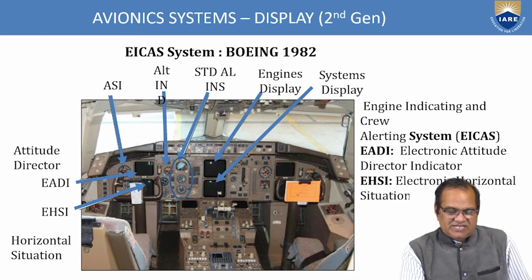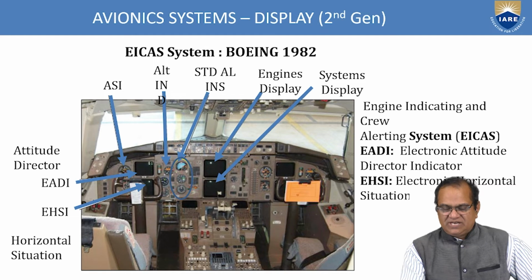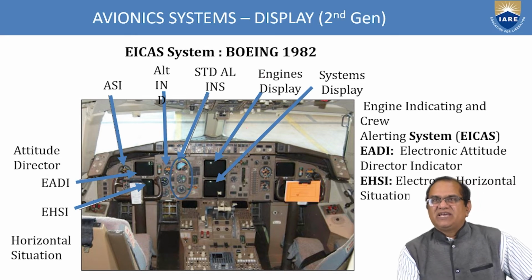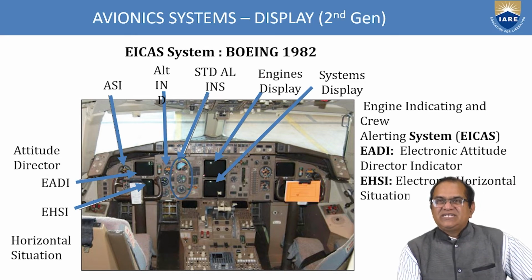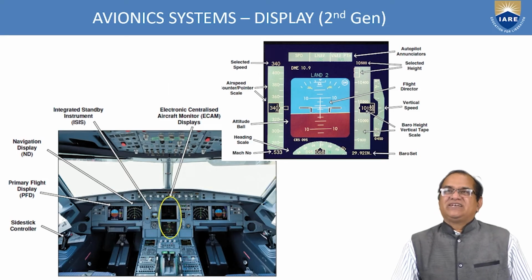Here is an airspeed indicator, altimeter, standard altimeter, all are INS, inertial navigation system, altitude indicator, EADI, EHSI, horizontal situation display, engine display. All the things are here, but it is now somewhat better than the first generation. Now it is the second generation and it is a very good display.